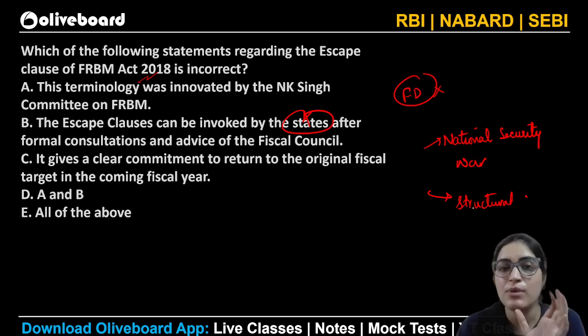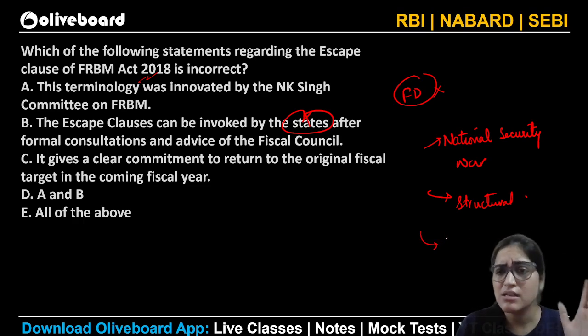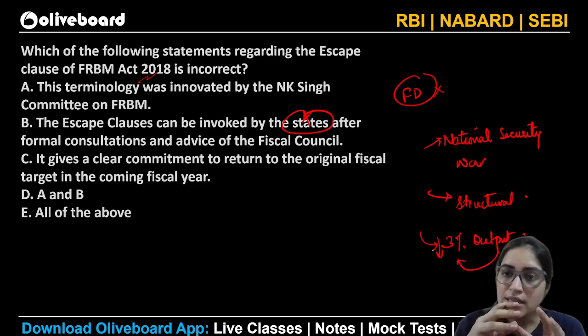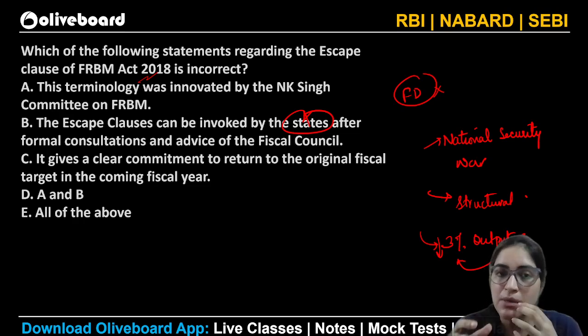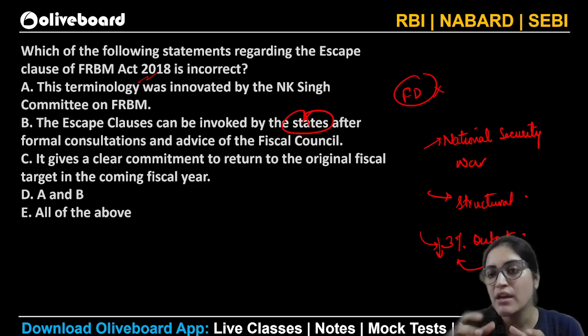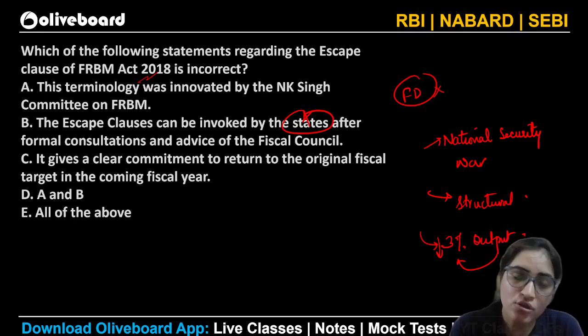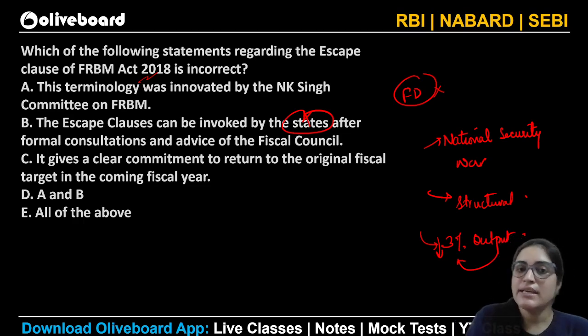At that time, we can use this escape clause, or for any other reason, such as a 3% decrease in output. In these kinds of scenarios, you can utilize your escape clause. So somewhere or the other, this escape clause gives a clear commitment to return to the original fiscal target.